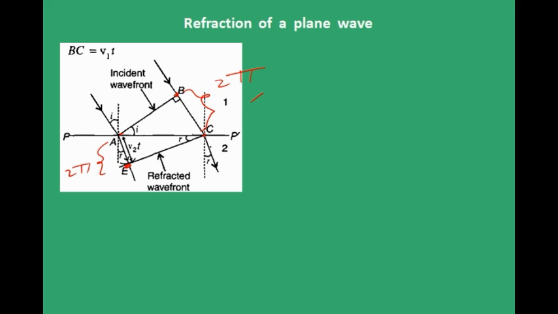Let the wavelength be lambda 1 here and let it be lambda 2 here. If I say that BC corresponds to that distance which is equal to 2 pi phase, then I can say that BC by AE is nothing but lambda 1 by lambda 2, right? And I know that BC is nothing but v1 t and AE is nothing but v2 t.